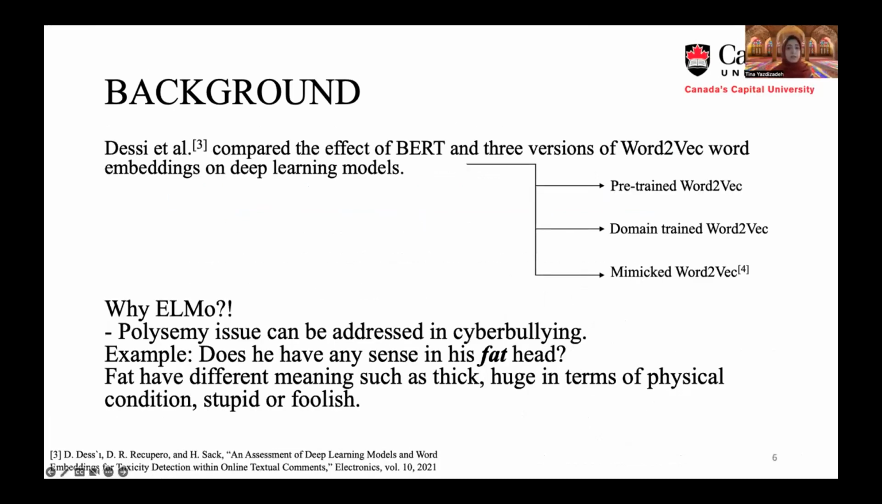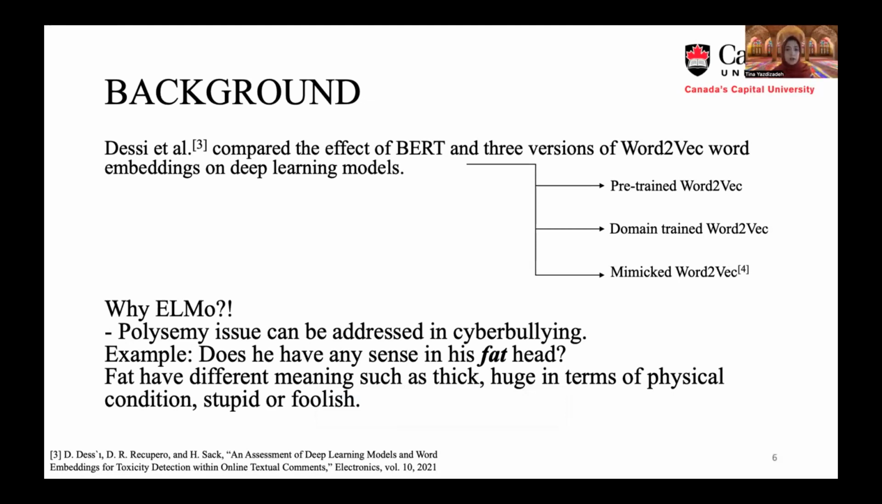The results of this paper are mainly compared with the results of a published paper by this et al. They use two general word embedding techniques, which are BERT and word2vec, but in fact, they use three versions of word2vec, which are the pre-trained word2vec, domain-trained word2vec, and mimicked word2vec. Based on the results, the mimicked word2vec showed better results in most of the learning algorithms.